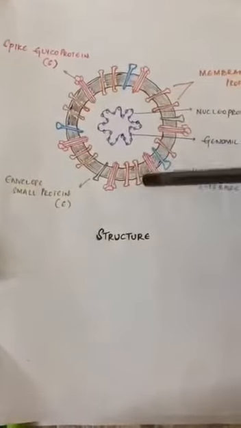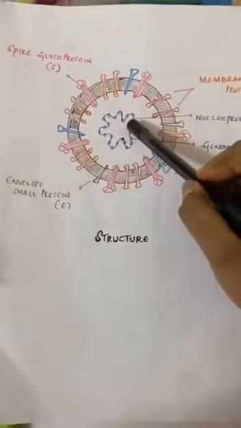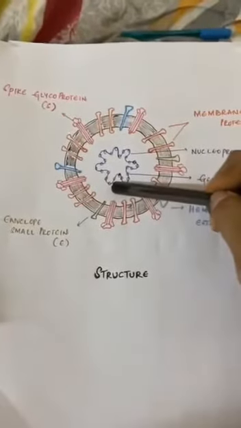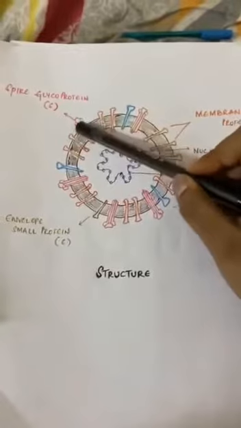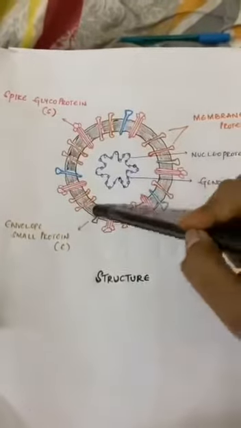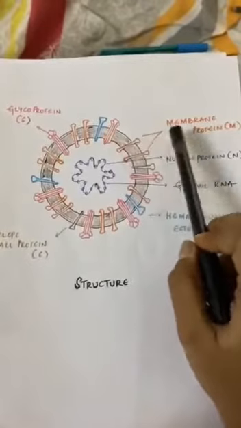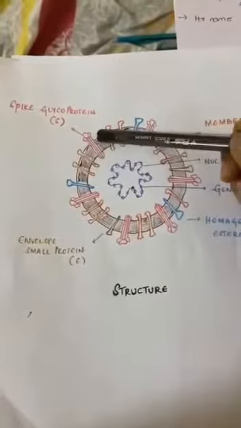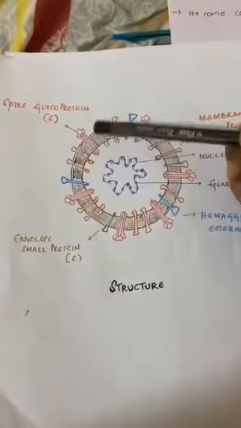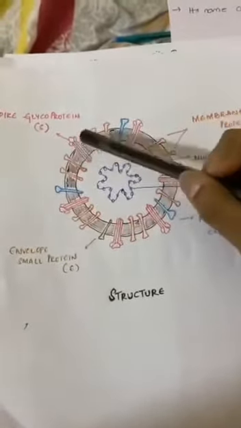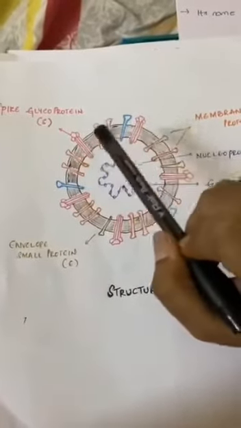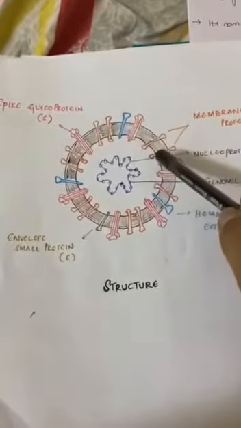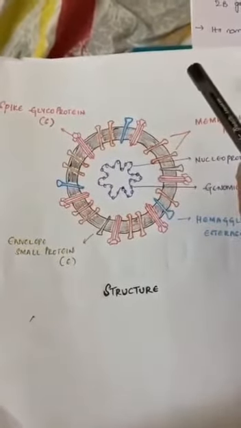It's an enveloped virus which contains single-stranded RNA. It has crown-like spikes on the outer surface. Major structural proteins are spike glycoprotein S, envelope small protein E, membrane protein M, and nucleoprotein N. Now this spike glycoprotein S helps in binding the virus to the host cell with the help of ACE2 receptors. With the help of ACE2 enzymes, this virus binds to the receptors in the target tissues.